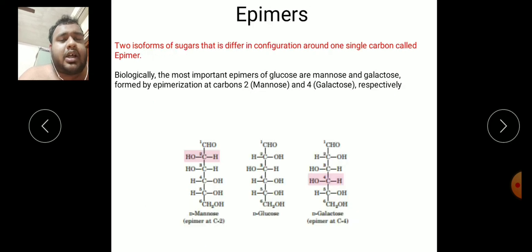What is an epimer? The term epimer is closely related to the Fischer projection, where the structure of a carbohydrate is represented in a straight chain formation, where the configuration differs by a single carbon. Let's compare D mannose with D glucose. Here the structure is the same, but the configuration at the second carbon differs in terms of hydroxyl group position. Similarly, D glucose has an epimer, D galactose, which differs at carbon 4.